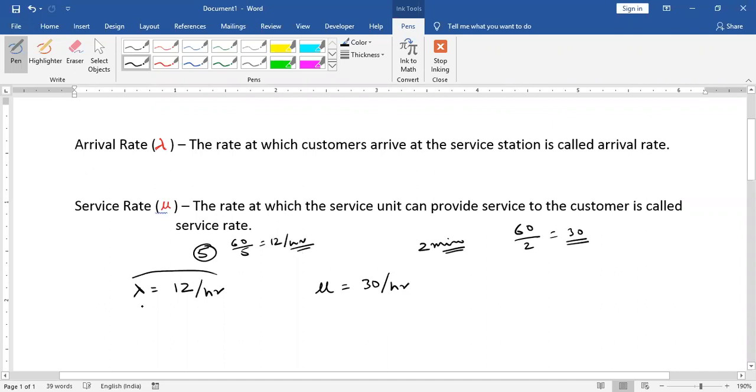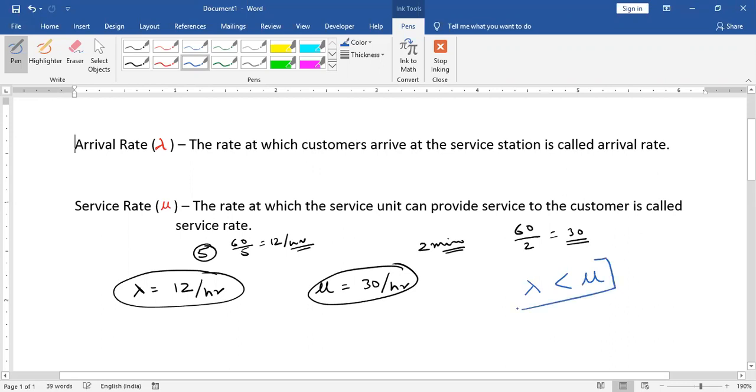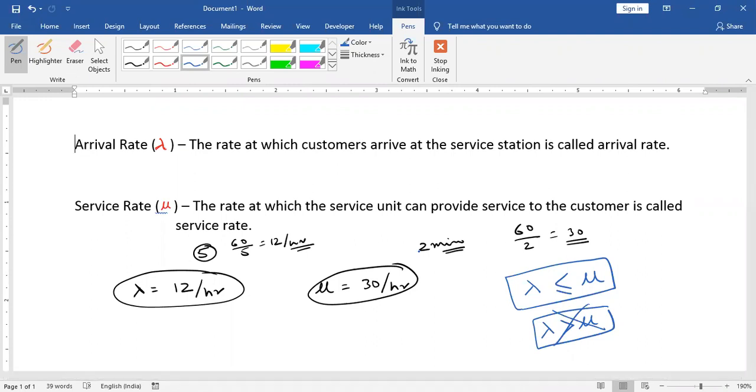This is the service rate, and this is the arrival rate. Remember one thing, that arrival rate is always less than service rate. The lambda is always less than mu, or at most less than or equal to mu. If lambda is more than mu, what happens? The length of the queue is continuously increasing. You are not able to provide services to all your customers. The queue will keep increasing in the coming days or hours, right?